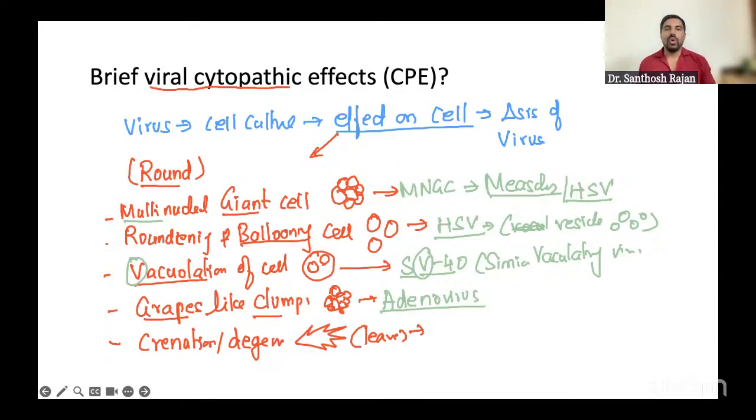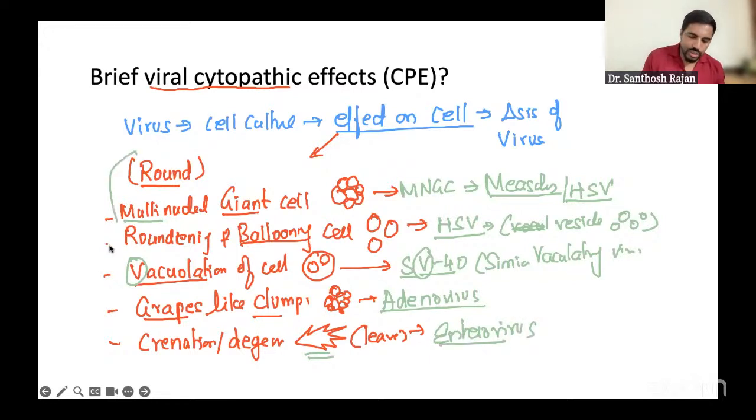Very, very simple. What about crenation and degeneration? Crenation is like a leaf-like structure. So anything looking like a leaf-like thing. If you remember leaf, nowadays people eat what? Leaves. For everything is Ayurveda and then they like to eat leaves. So entero, no? So enterovirus.